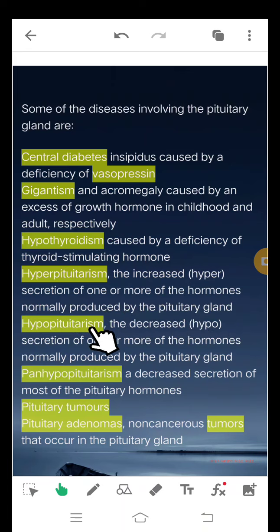Then hypopituitarism. Hypo means the decreased secretion of one or more of the hormones normally produced by the pituitary gland. Then panhypopituitarism, a decreased secretion of most of the pituitary hormones. Then pituitary tumors, pituitary adenomas, non-cancerous tumors that occur in the pituitary gland.